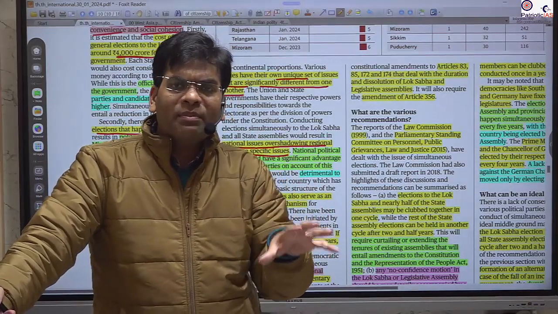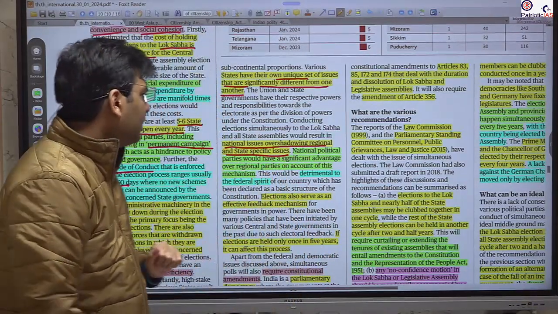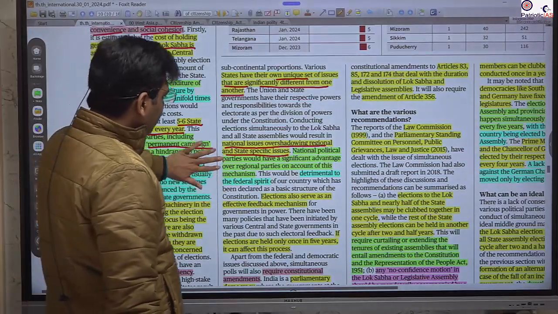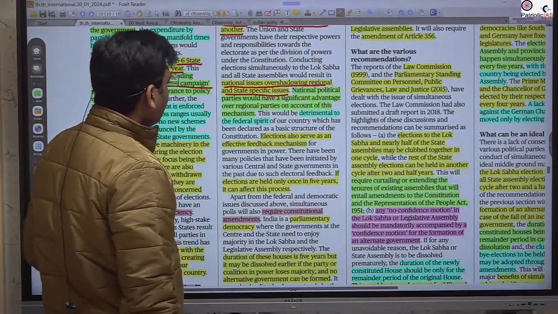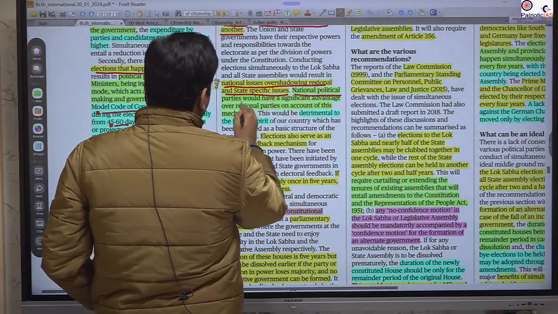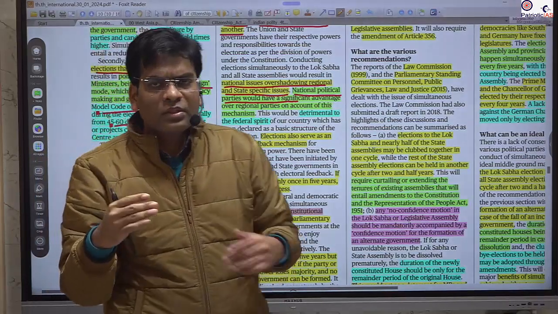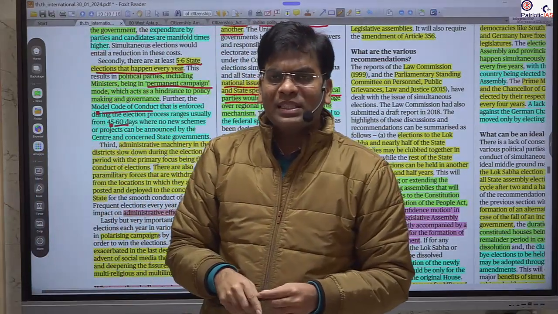Local and regional demands and aspirations will be suppressed, and it will give national political parties a more significant lead as compared to regional parties.